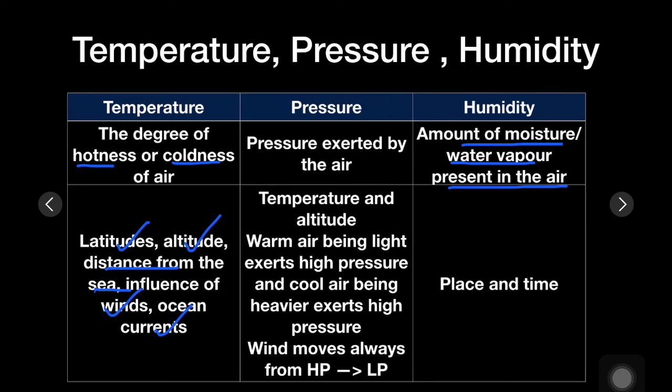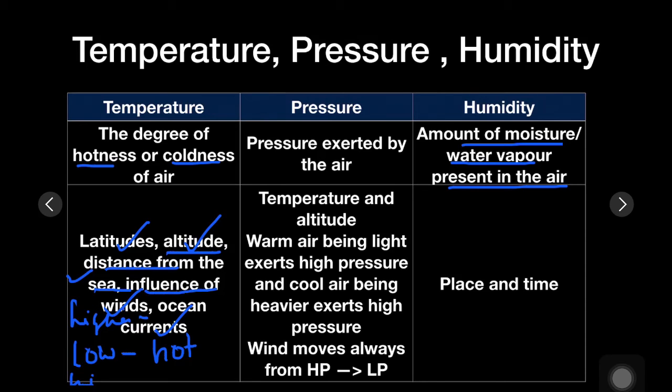If the place is located at a lower latitude, the place is hot. If the place is located at a higher altitude, like on a mountain, the place will be cooler. If the place is away from the sea, the climate will be extreme, which means temperature will be hotter or colder depending on where they are located.